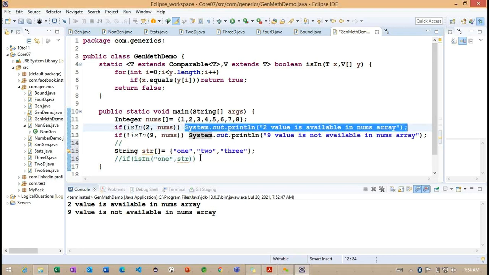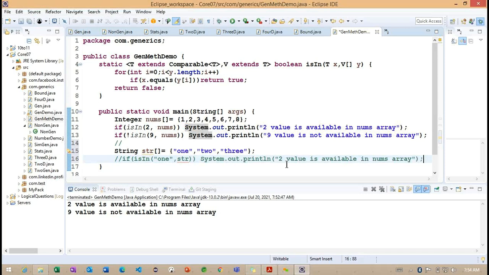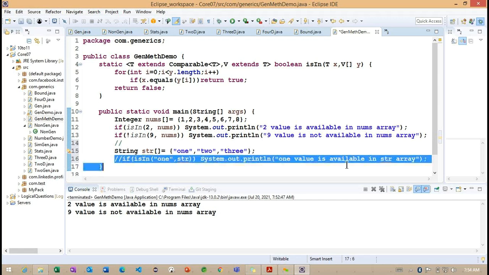I want to print the same section of code here, and one value is available in the str array. So can I enable this particular line number section code? It's going to give any error if I enable it, or it's compiled successfully.